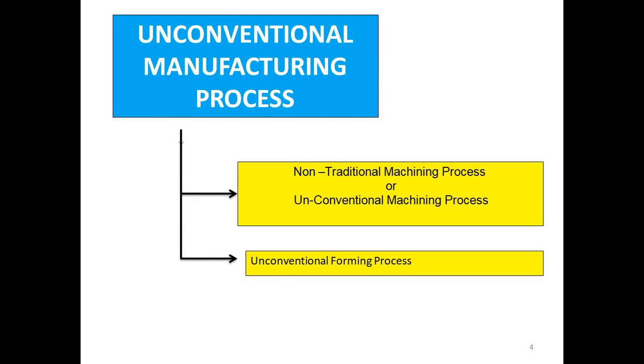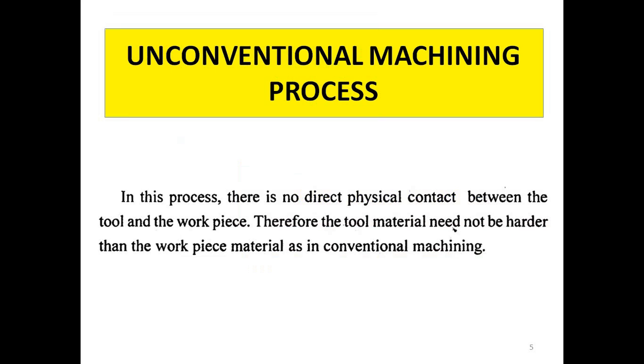What is unconventional machining process? It is basically non-traditional machining process or unconventional forming process. This is what unconventional machining process is about. In this process, there is no direct physical contact between tool and the workpiece. Therefore, the tool material need not be harder than the workpiece as we have seen in the conventional machining